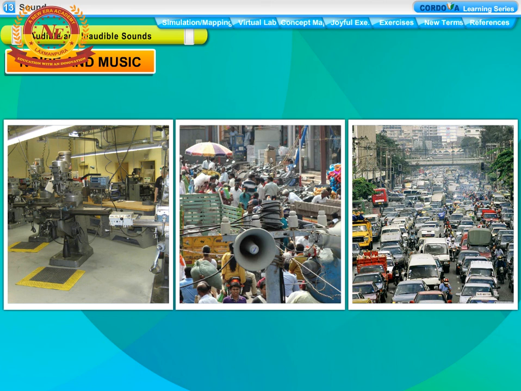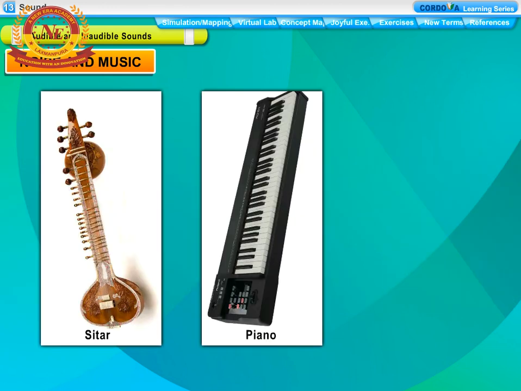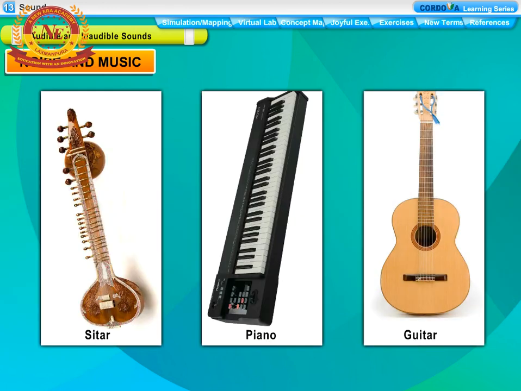Long exposure to noise leads to serious health hazards. Sounds produced by musical instruments like sitar, piano and guitar produce pleasing effect to our ears and mind. Pleasant and soft sounds are called music. It does not cause any health hazards.